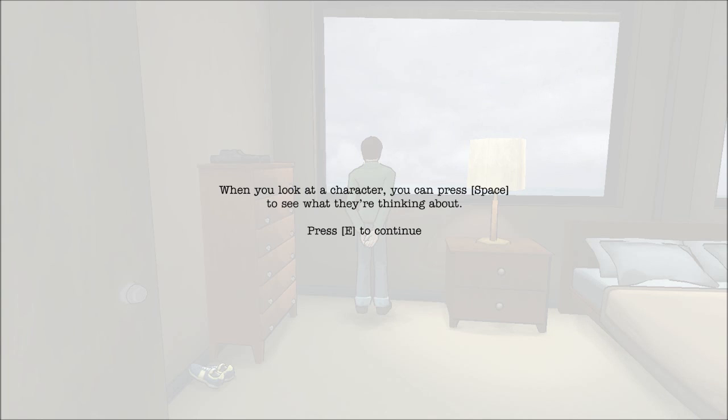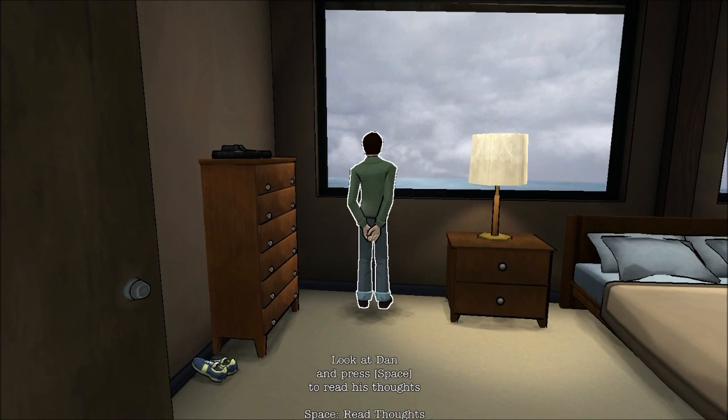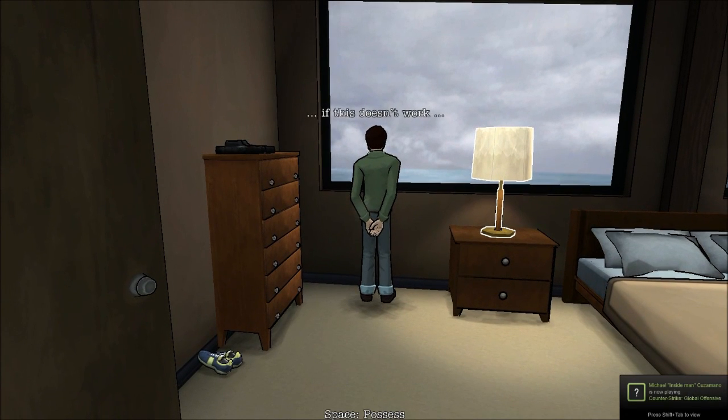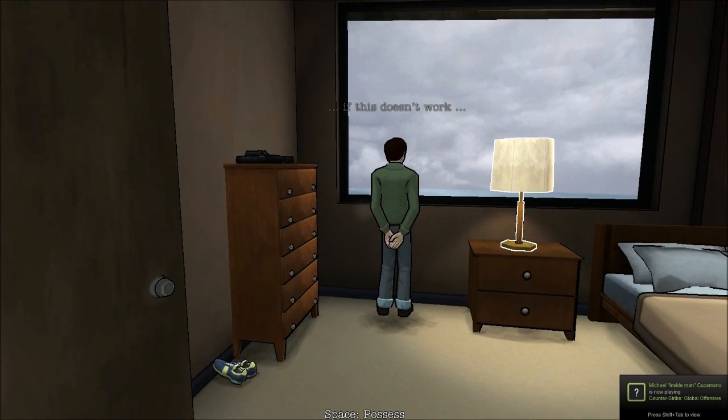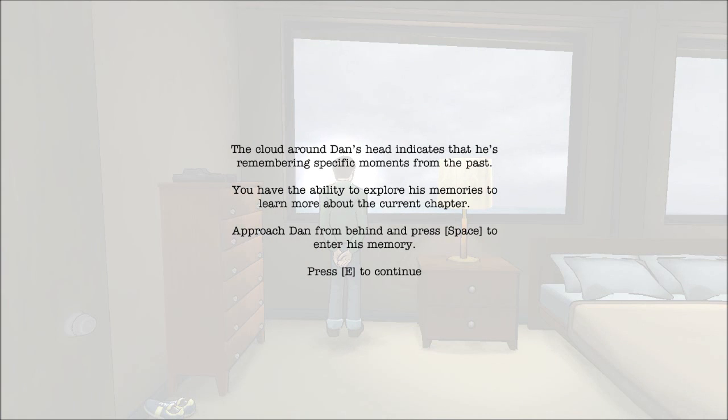When you look at the character, you can press space to see what they're thinking about. Okay. If this doesn't work... The clutter on Dan's head indicates that he's remembering specific moments from the past. You have the ability to explore his memories to learn more about the current chapter. Approach Dan from behind and press space to enter his memory.